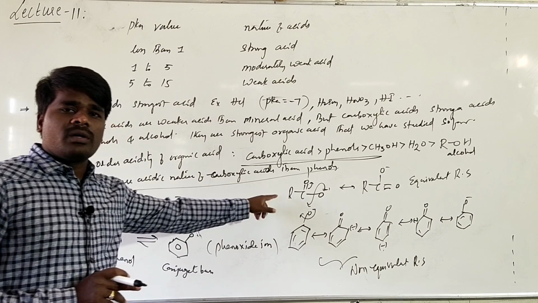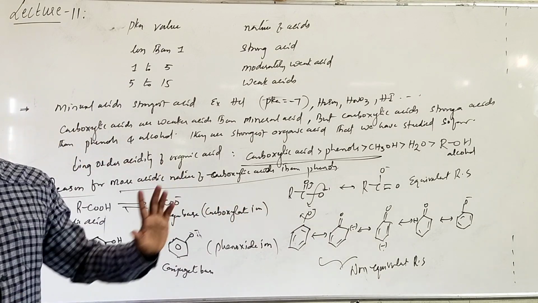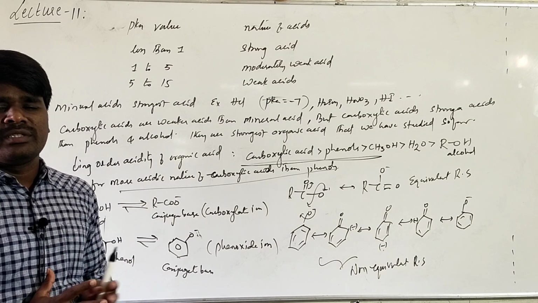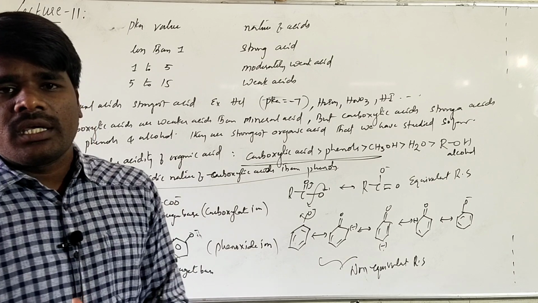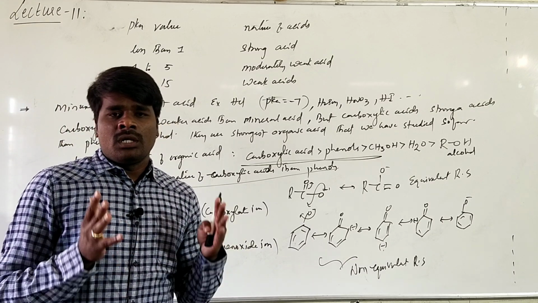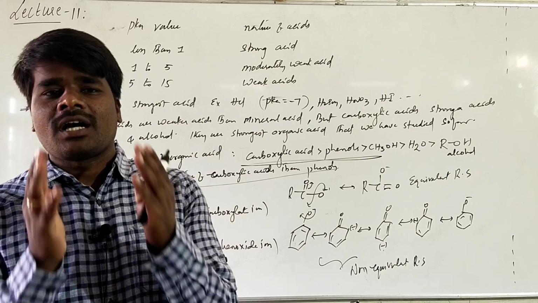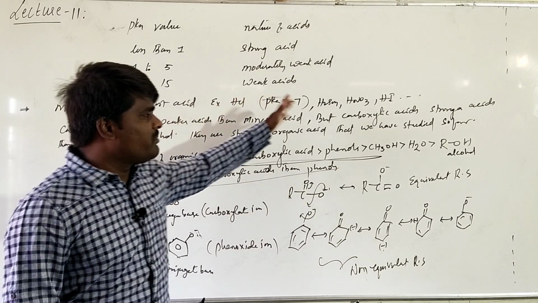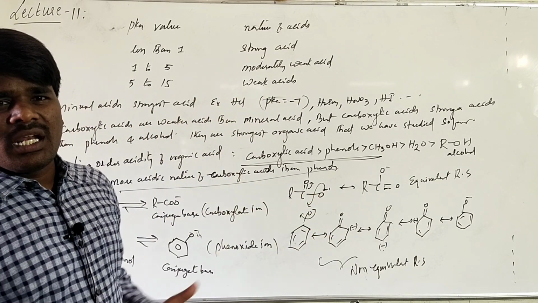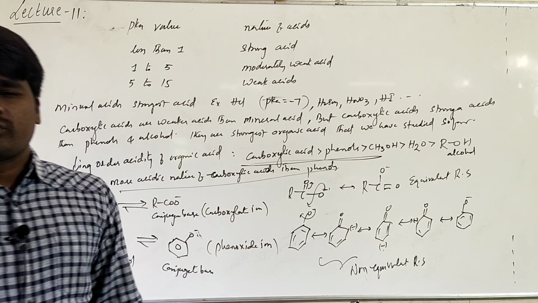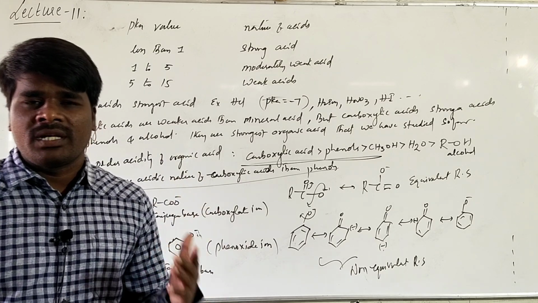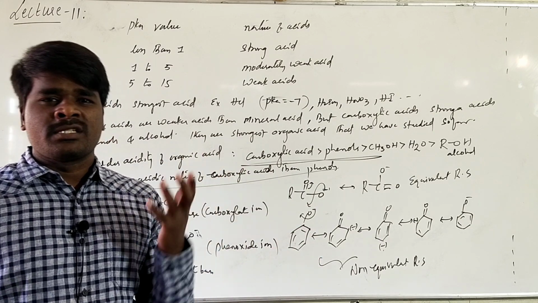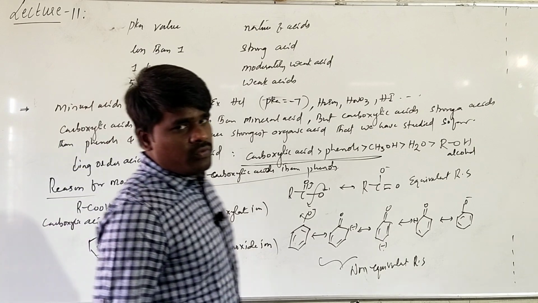Since it is more stable, carboxylic acids are more acidic in nature. This is the reason for the more acidic nature of carboxylic acid when you compare with the phenols. What are the organic acids that we have studied so far? Among those organic acids, carboxylic acids are found to be the strongest acids. But they are less acidic than the mineral acids. Basically, these inorganic acids, such as H2SO4, HCl, HI, HNO3, are called mineral acids. Their pK values are generally negative, so they are highly acidic in nature. Hope it is clear so far.